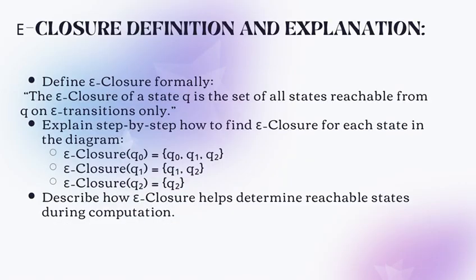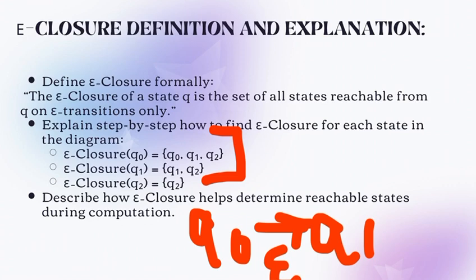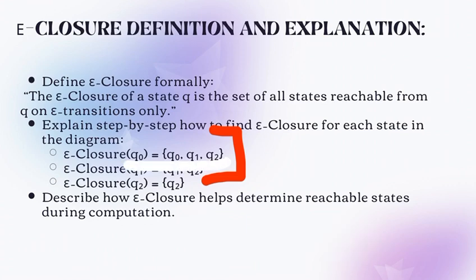Before we can convert this into a standard NFA, we must calculate epsilon closure. Formally, the epsilon closure of a state Q is the set of all states reachable from Q by taking 0 or more epsilon transitions. Based on our diagram, let's calculate them. Epsilon closure of Q0: from Q0 we can go to Q1 via epsilon, and from Q1 we can go to Q2. So the closure of Q0 is Q0, Q1 and Q2.